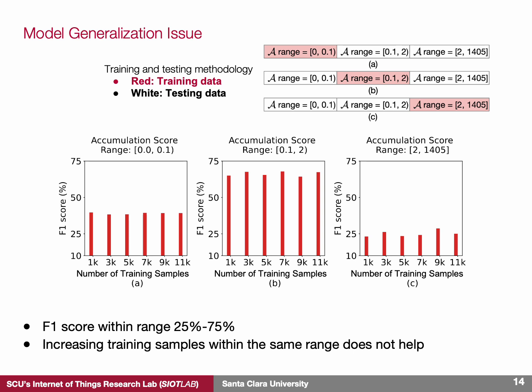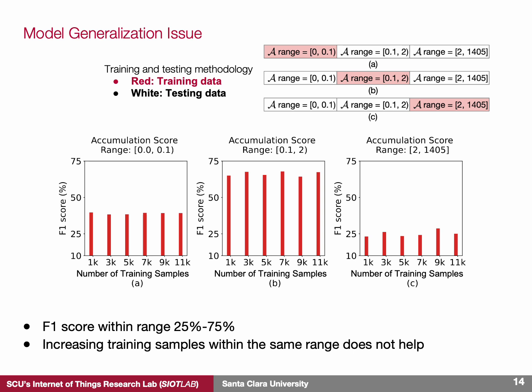Interestingly, we observe a relative improvement in accuracy when the algorithm was trained using the middle accumulation score interval, the range 0.1 to 2. We attribute this enhanced performance to the overlap of channel utilization samples from both the lower and upper intervals within this middle range. This partial exposure helps the model better understand device behaviors across a broader spectrum of channel utilization ranges, therefore allowing it to generalize more effectively beyond its primary training intervals.